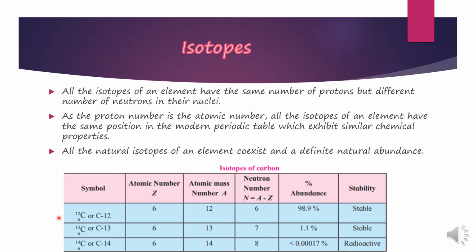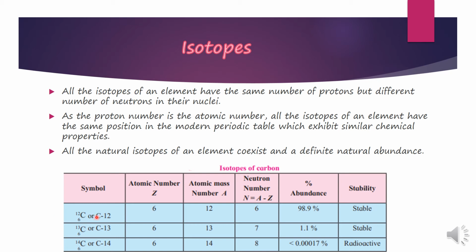Because they have different numbers of neutrons and the same number of protons, they must have different mass numbers. And because they have the same number of protons, that means the same atomic number, that is why they show similar chemical properties.